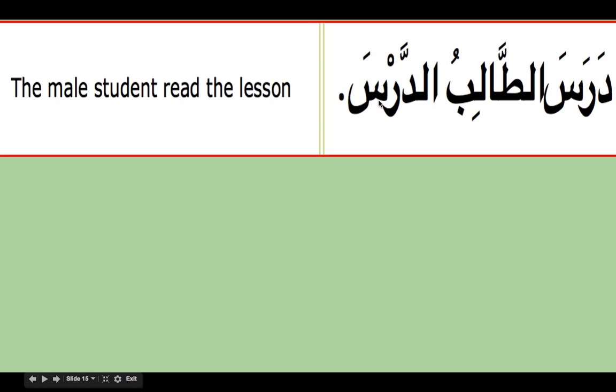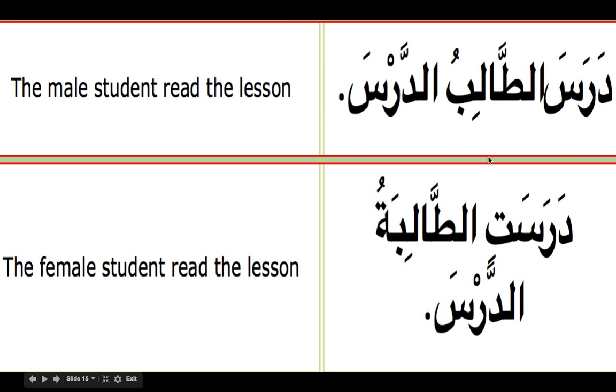Darasa at-talibu ad-darsa. Darasa means he studied or he read. At-talibu is the fa'il: the student read. Ad-darsa means the lesson. The student read the lesson. So how do we say it for the female? Darasat at-talibatu ad-darsa.